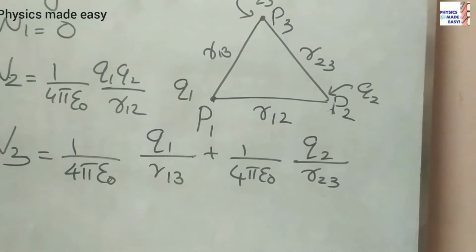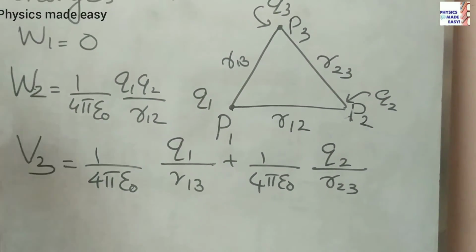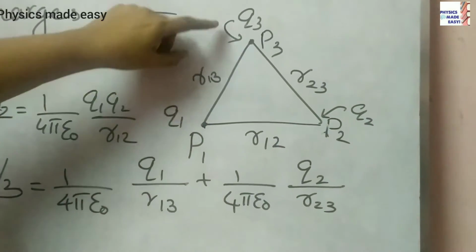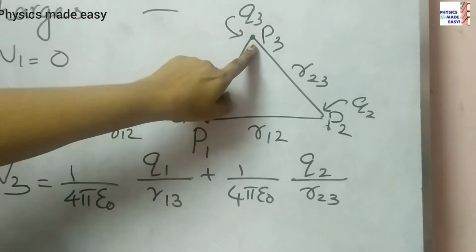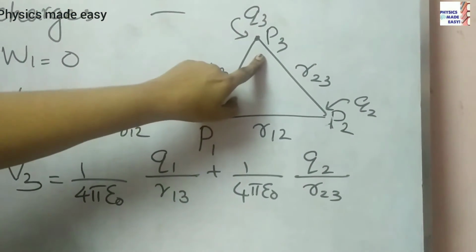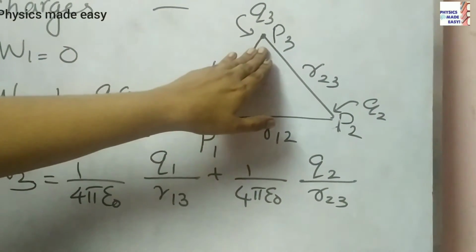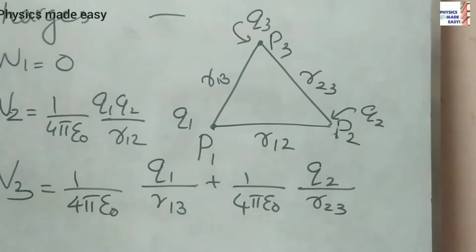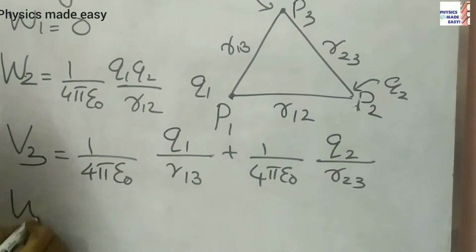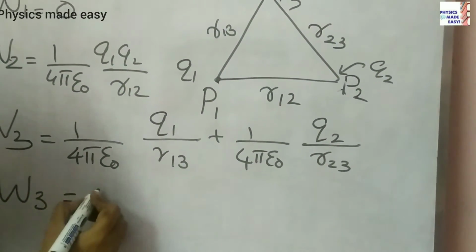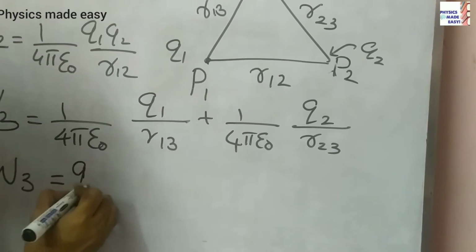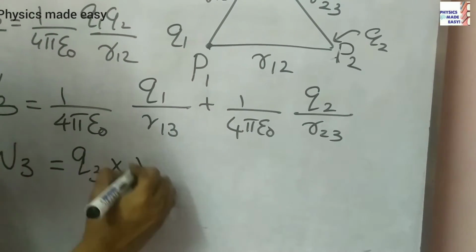Now we need to find the work done. What is the work done to bring this charge Q3 to this point P3? There we can take work done as the product of the potential at this point and this test charge. So how can we write work done? Work done W3 is equal to Q3 into this V3.